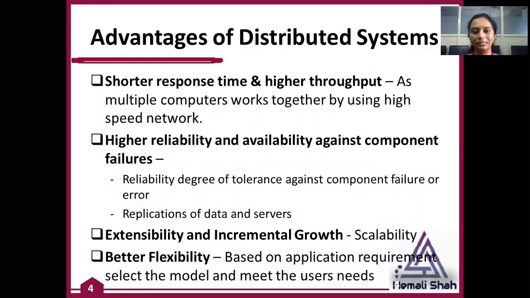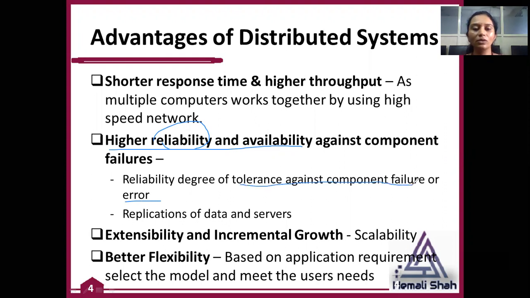Sixth is higher reliability and availability against component failure. Reliability means the degree of tolerance against component failure or error. Just think about a computer component failure.